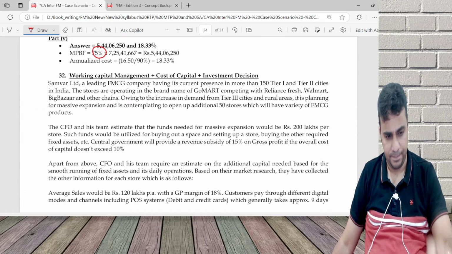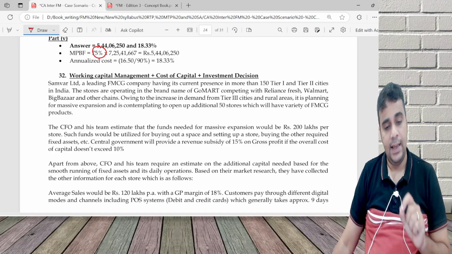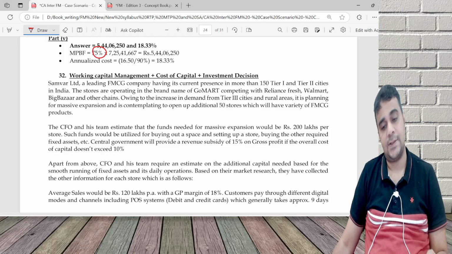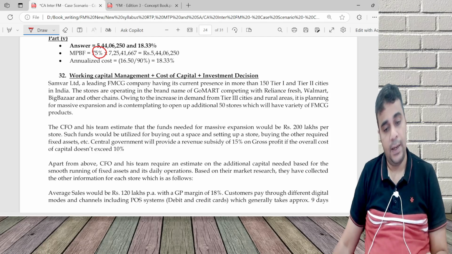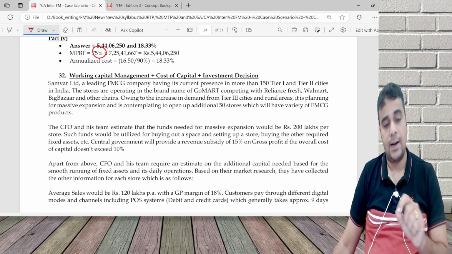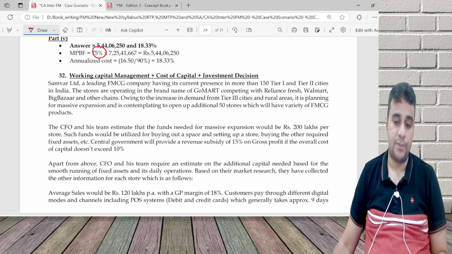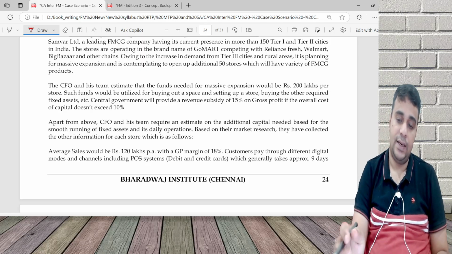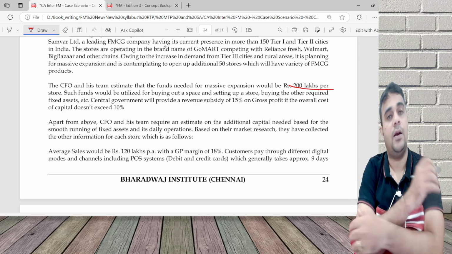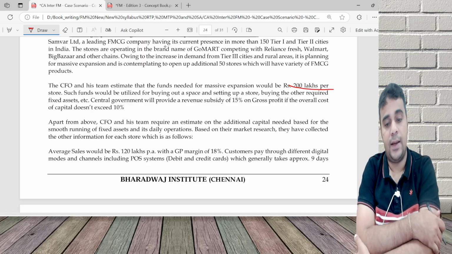Let's read the question. Samvar Limited, a leading FMCG company having its current presence in more than 150 tier 1 and 2 cities in India. The stores are operating under the brand name of GoMart, competing with Reliance Fresh, Walmart, Big Bazaar, and other chains. Owing to the increase in demand from tier 3 cities, it is planning for expansion, opening additional stores which will have a variety of FMCG products. CFO and his team estimated that for expansion, we will need 200 lakhs per store. Such funds would be utilized for buying a space, store, and other fixed assets.